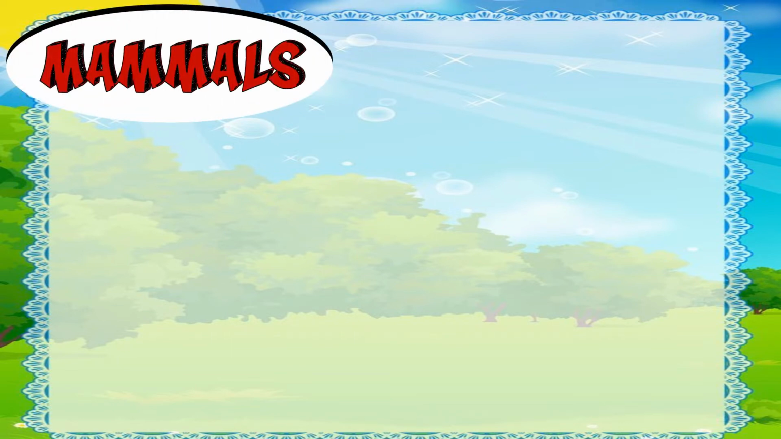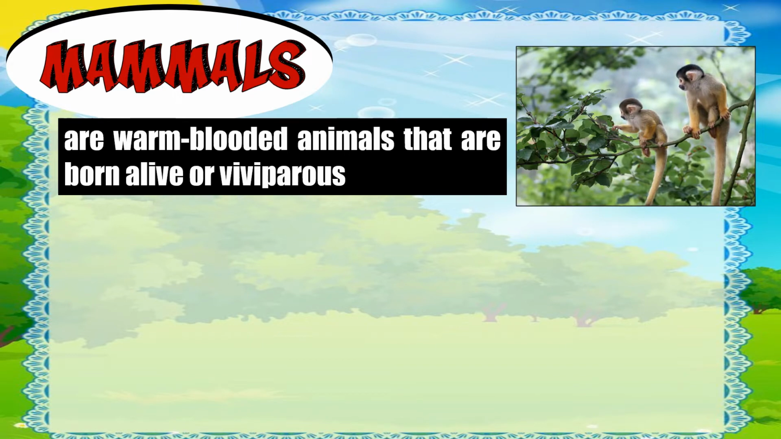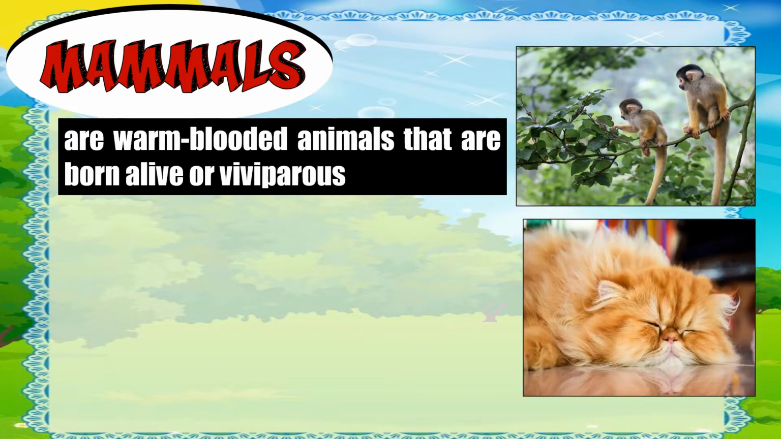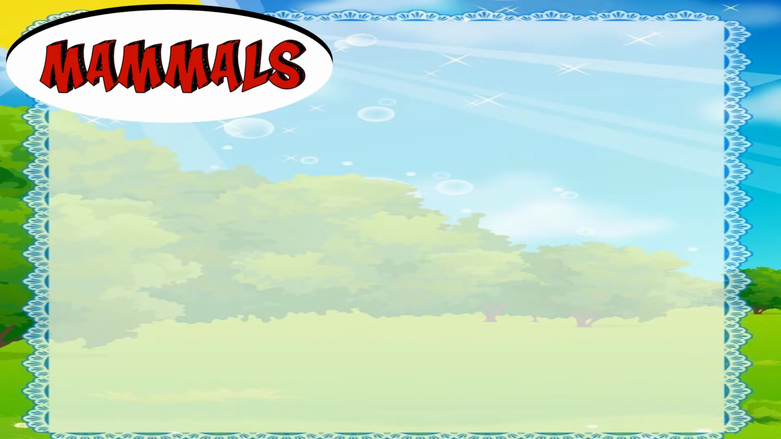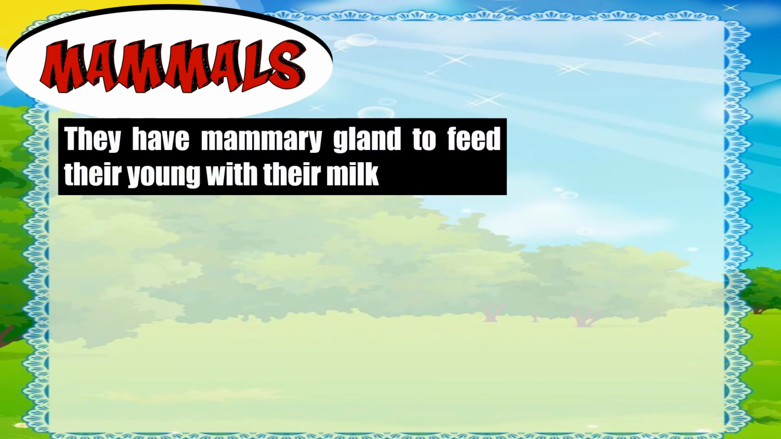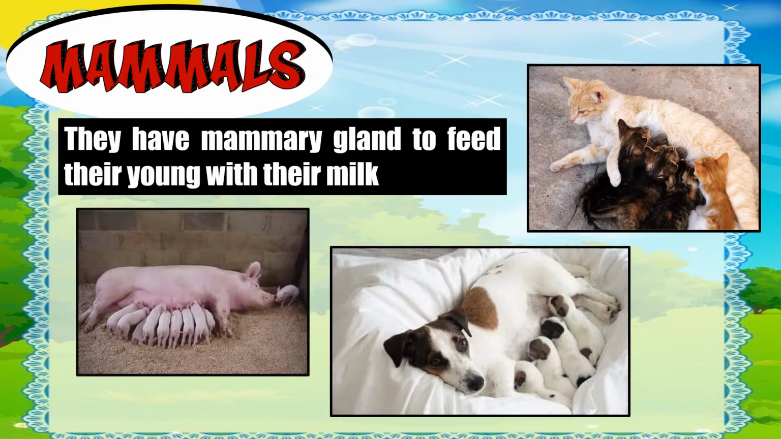These are the mammals. Mammals are warm-blooded animals that are born alive or viviparous. Mammals do not lay eggs. They give birth to their young. They have hair or fur as their body coverings, like the monkeys, cat, dog, and cows. Mammals have mammary glands to feed their young with their milk. Some examples are cat, dog, and pig.